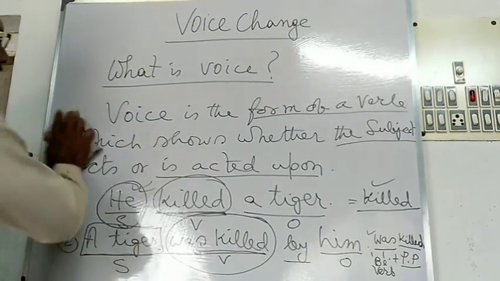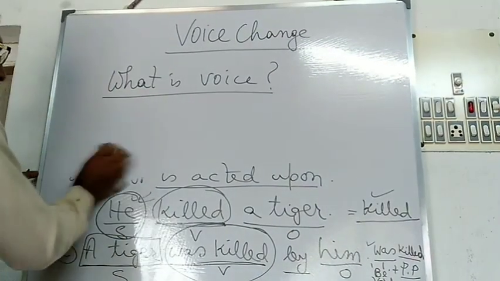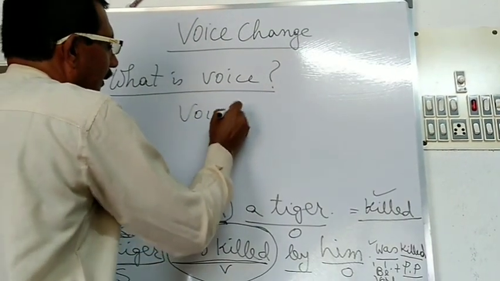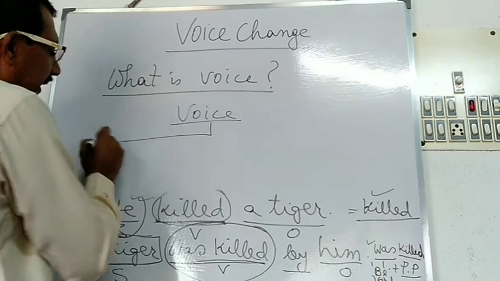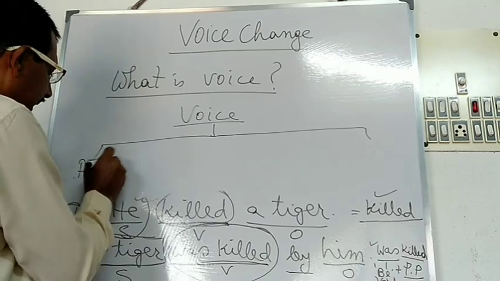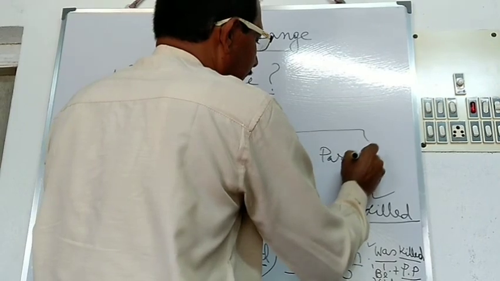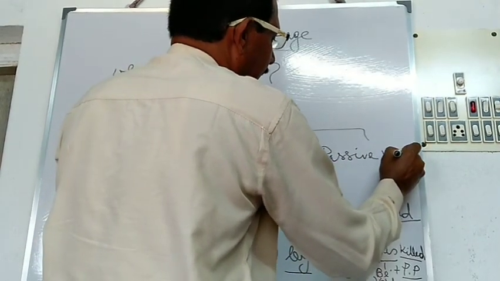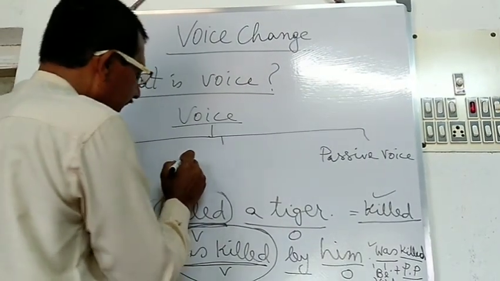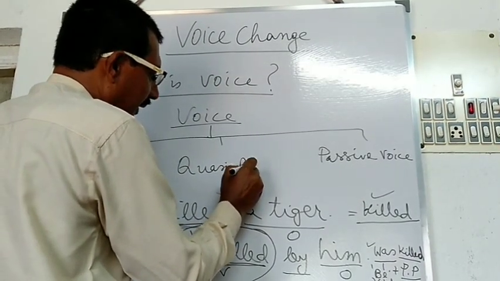Now here you will see there are three types of voice. Active voice, passive voice, and there is also another kind of voice that is called quasi-passive voice.